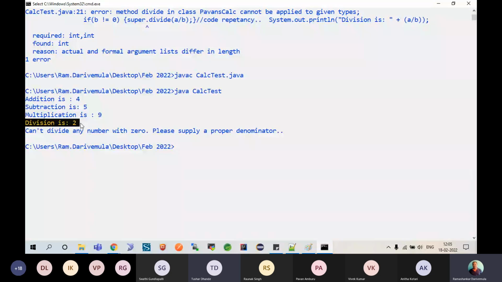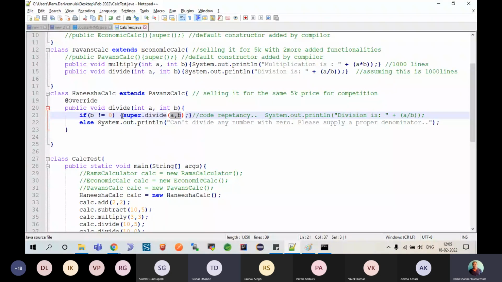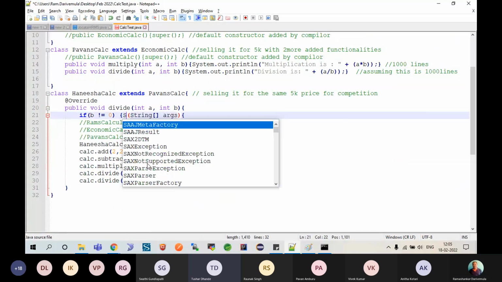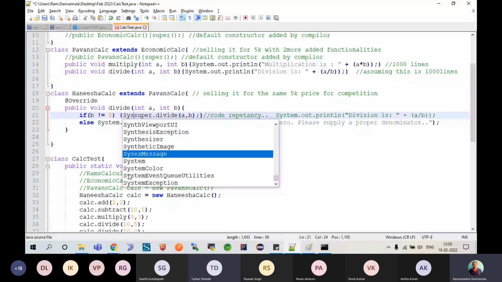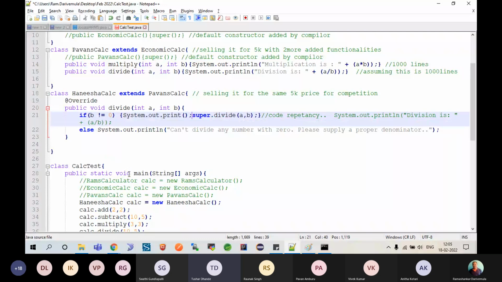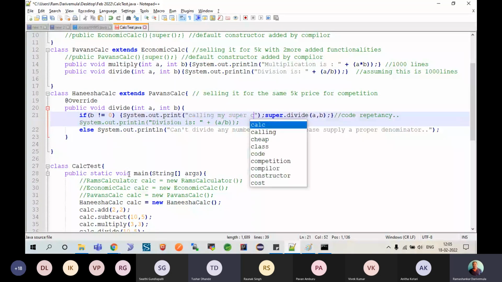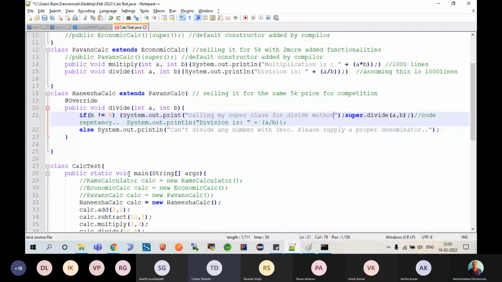So if you wanted, you could actually print, System.out.print, calling my superclass for divide method, and then you could actually print this, super.